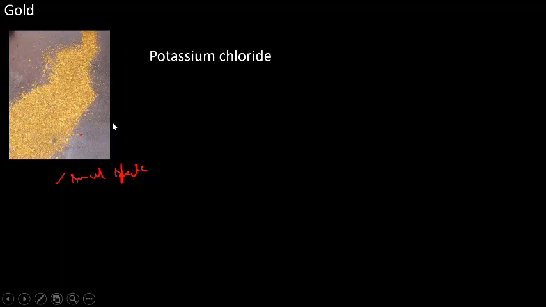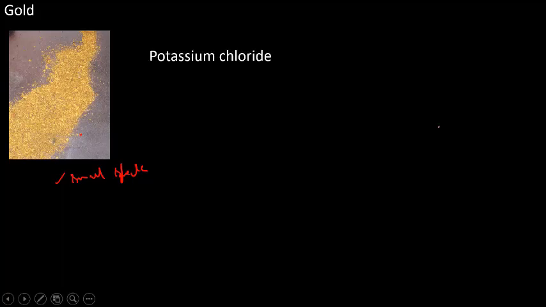Now let us see the gold. Have you ever seen gold? Yes, sir. What is the color of the gold? Yellow. Very good. Nice. See, this is the gold dust available in the Earth's crust. You are able to see the small speck of gold. Strictly speaking, in this small speck, there are millions and millions of atoms. Again, you can understand the size of the atom, how small it is.